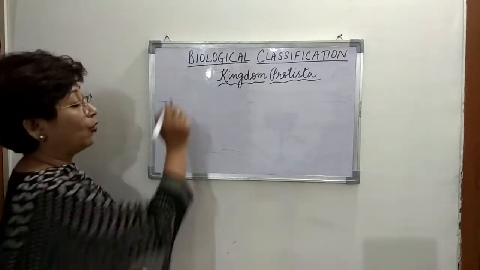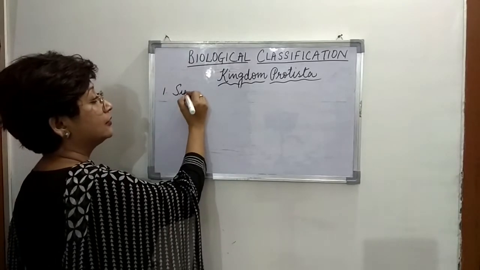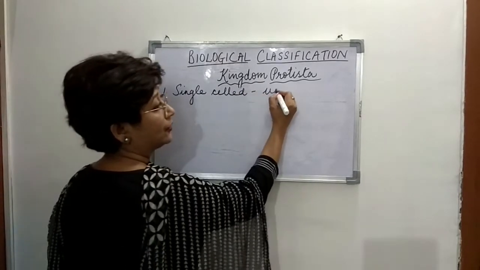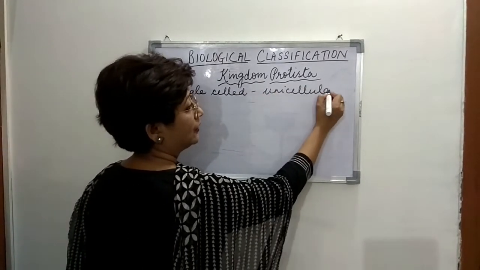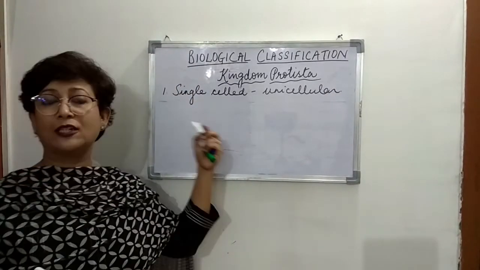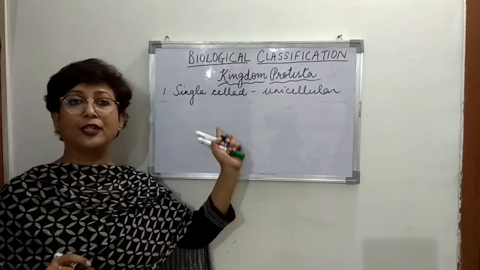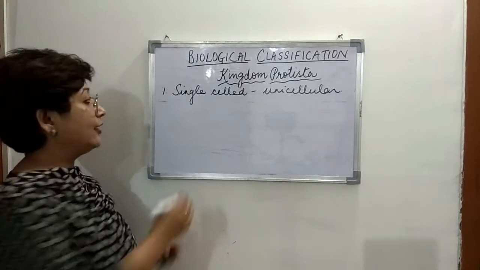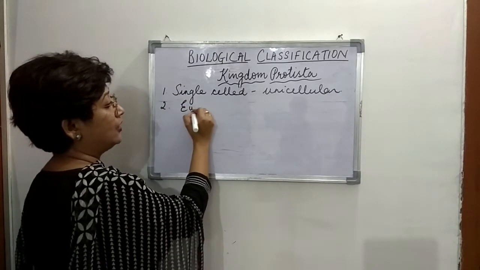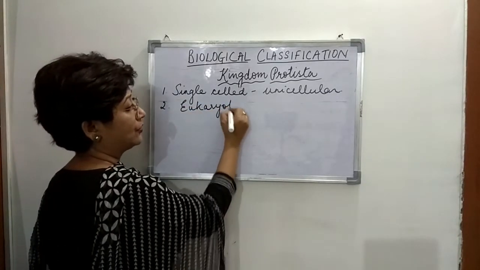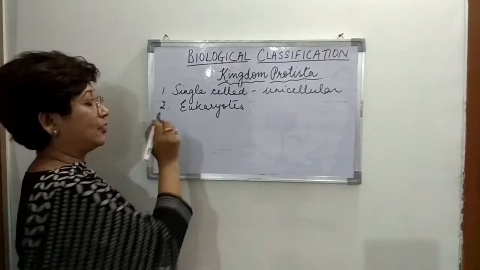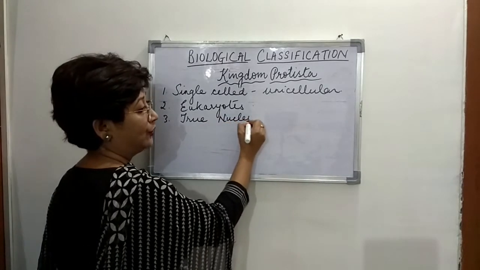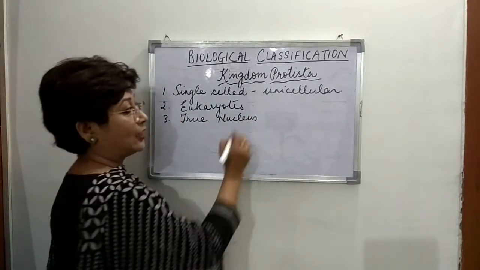All are single cells, or unicellular. The second characteristic is that they are eukaryotes, which means they possess a true nucleus.